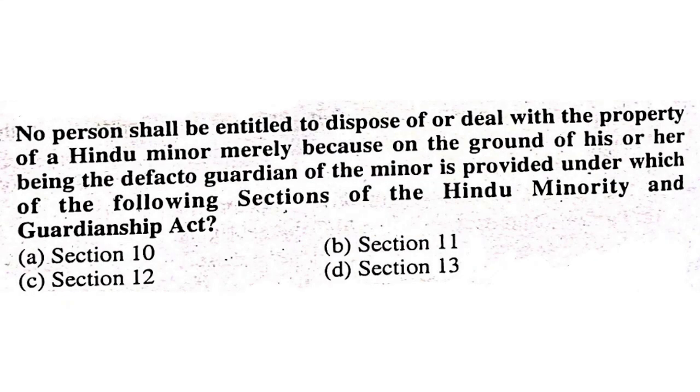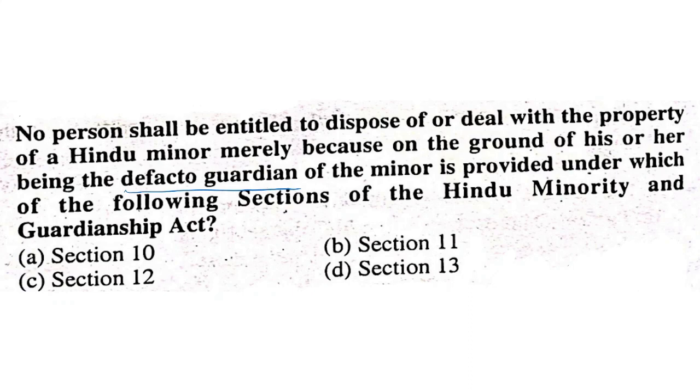No person shall be entitled to dispose of or deal with the property of a Hindu minor merely on the ground of his or her being the de facto guardian of the minor. This is provided under which of the following sections of the Hindu Minority and Guardianship Act: section 10, 11, 12 or 13?